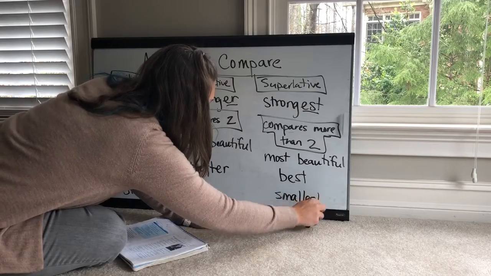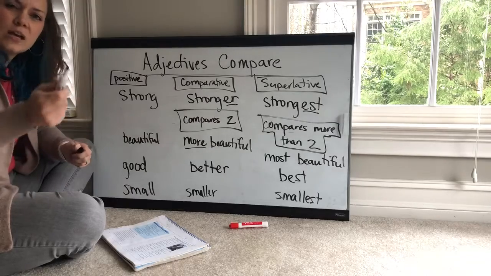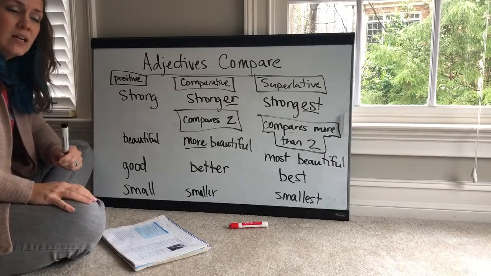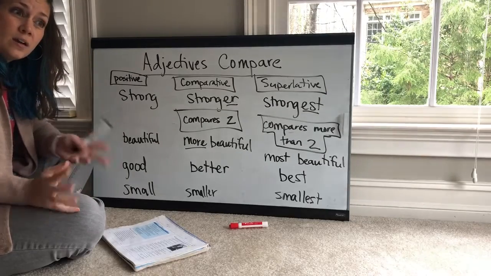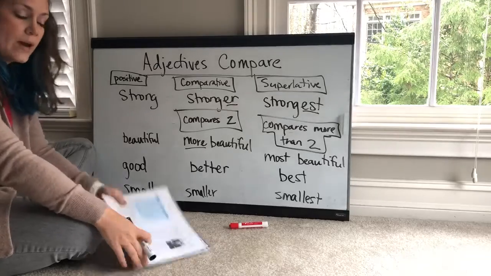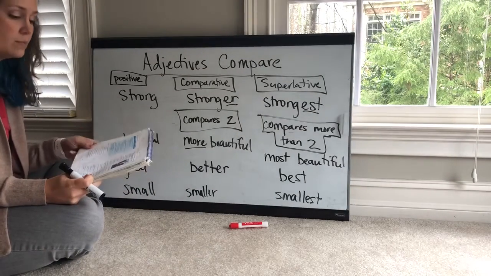Some words in our English language you're already used to saying, so you should be able to just read that sentence and know which one sounds best in your mind. But there are some that are going to surprise you, that you're just going to have to memorize which one's correct, and they will be listed in your book. You'll see those in some places.